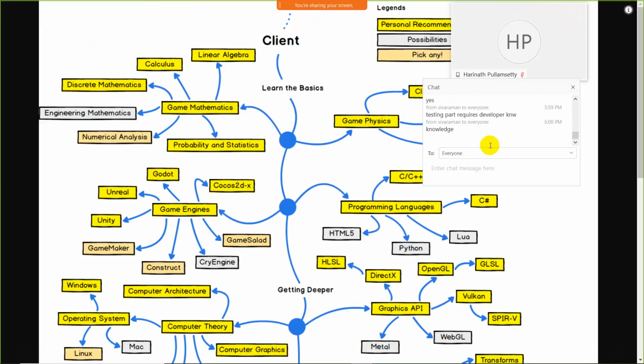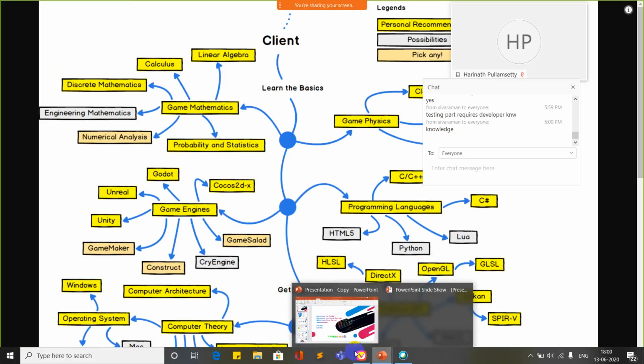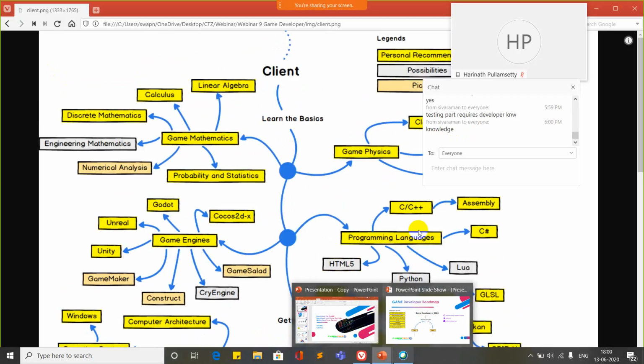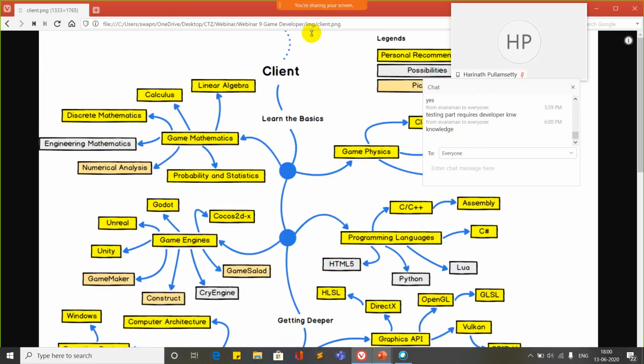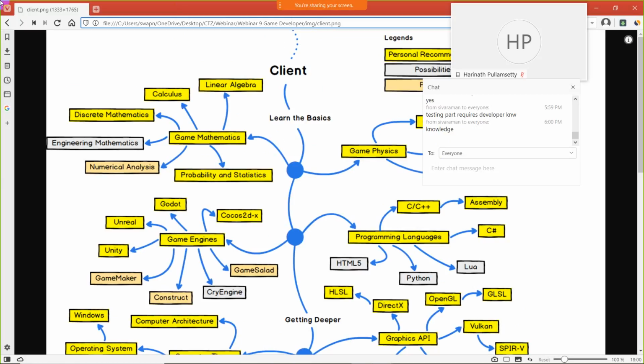Tester, yes, sure. The testing part is not strictly necessary, but it is useful and beneficial if developers know testing, because while developing the product, if they already have testing knowledge about how to test it, they will get a complete view. So it will not create disturbance for the tester in finding bugs and vulnerabilities. If the developer already has knowledge about testing, it is also useful during game development.